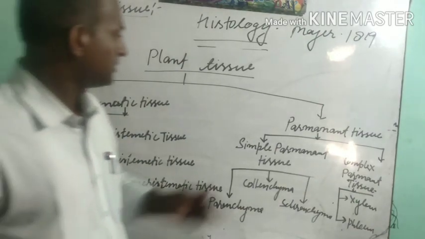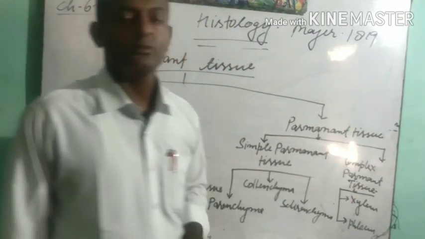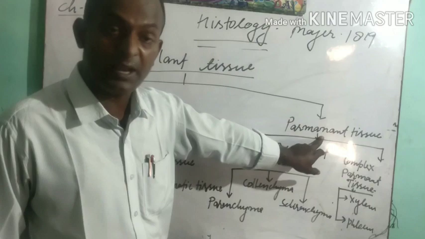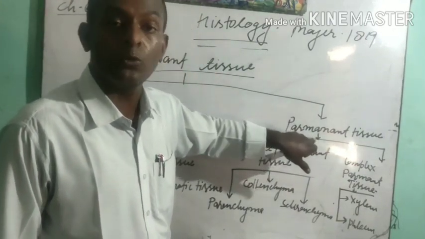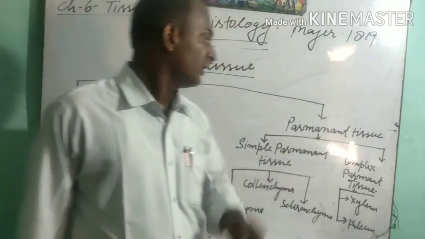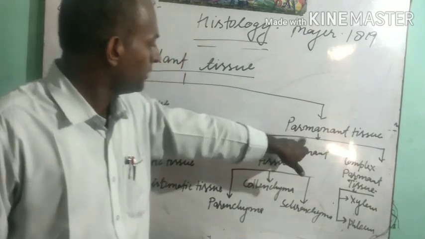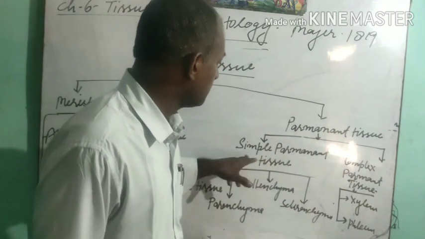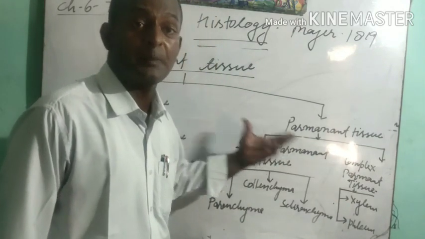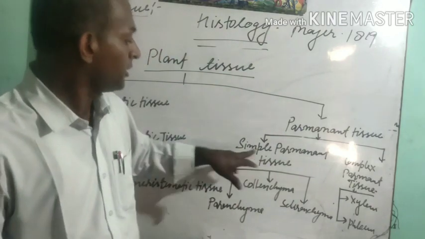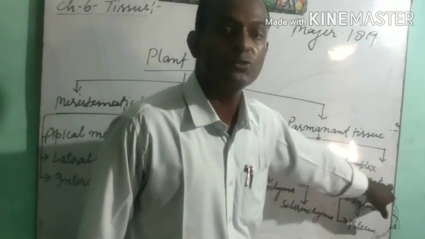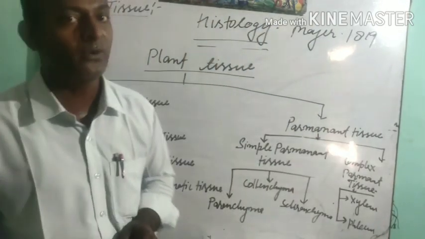Now we have to study the next topic, permanent tissue. Students, why is a tissue called meristematic and permanent? Yes, we have discussed that permanent tissues are those tissues in which there is no further division. And this permanent tissue is also divided into two parts. One is the simple permanent tissue, another is the complex permanent tissue. Simple permanent tissues are those tissues which are made up of the same type of cells, whereas complex permanent tissues are those tissues which are made up of different types of cells.